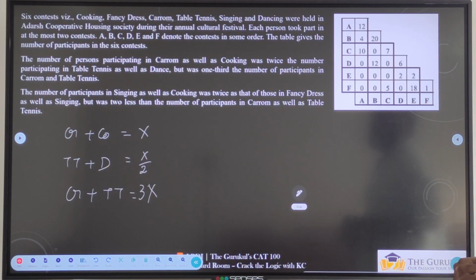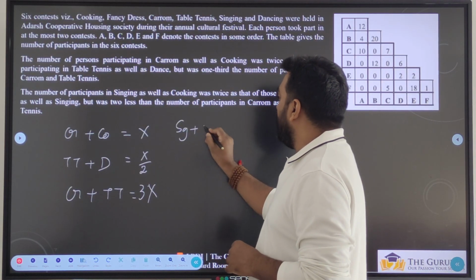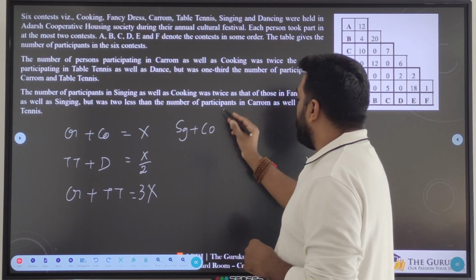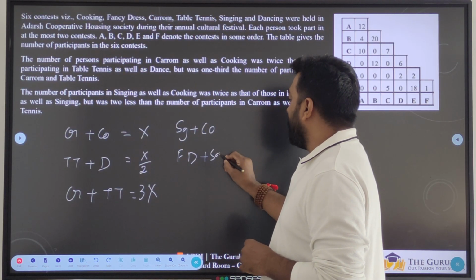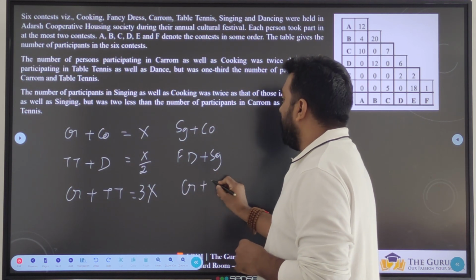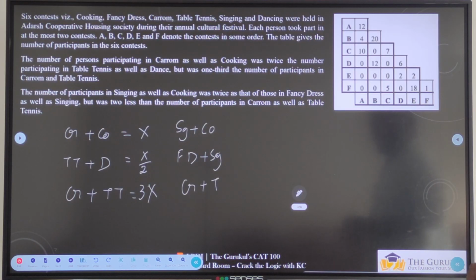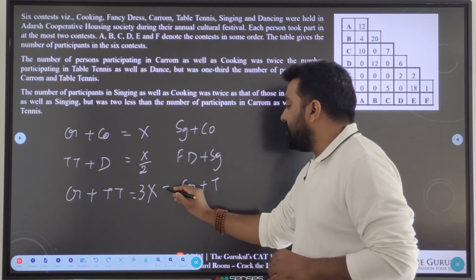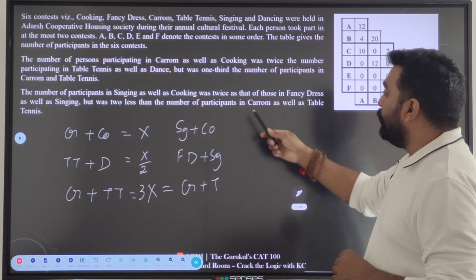Very good. Next statement: the number of participants in singing as well as cooking. So singing plus cooking is twice the number of people of fancy dress plus singing, and is 2 less than the participants of carom plus table tennis. Now I already know carom plus table tennis is 3x. 2 less than carom plus table tennis, who?